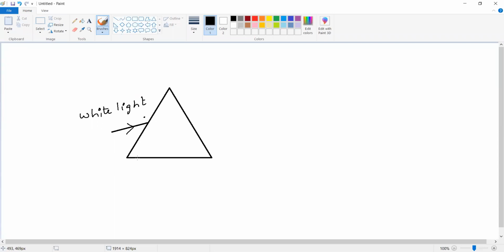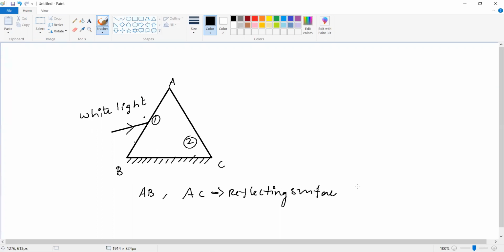In this prism, the base of the prism is not a refracting surface. This is surface 1 and this is surface 2. These two surfaces are refracting ones. They are called AB and AC. Both are refracting surfaces. Sorry, refracting surfaces. Don't write reflecting, because if it reflected, it would be a mirror. So it is refracting surfaces.